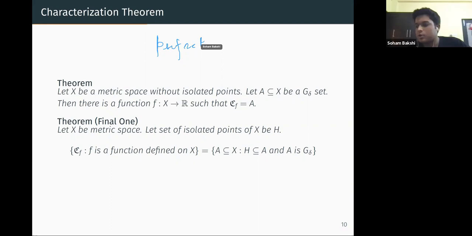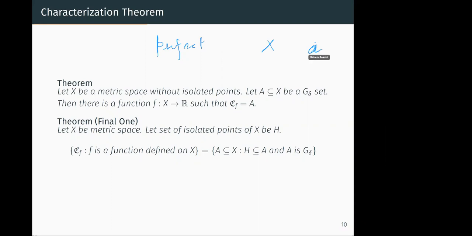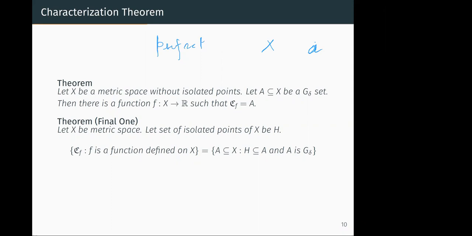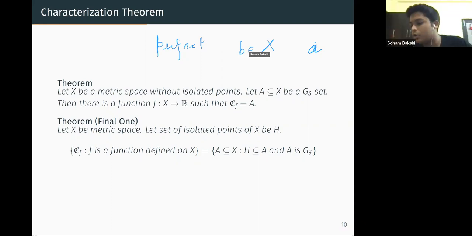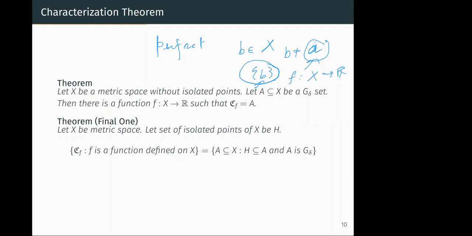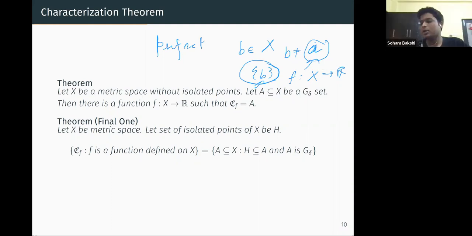Yeah, so suppose we have a metric space X with some isolated point, say A. Maybe for singletons it might work. Suppose there is some other element in X which is B and not equal to A. So take B, this is a G delta subset of X, right? Which doesn't contain A. So you will never get a function from X to R which is continuous exactly on B, because it must be continuous on A too, right? Okay. So that's why we need the G delta subset to contain all the isolated points.